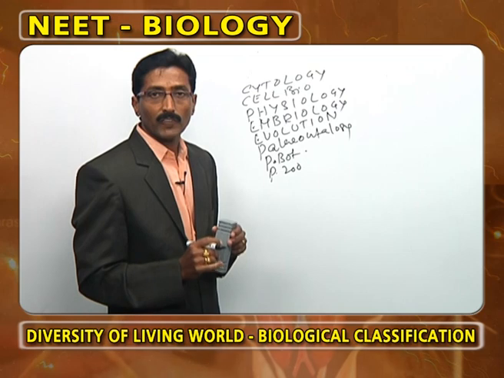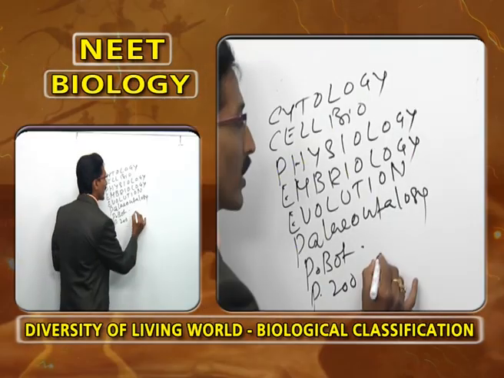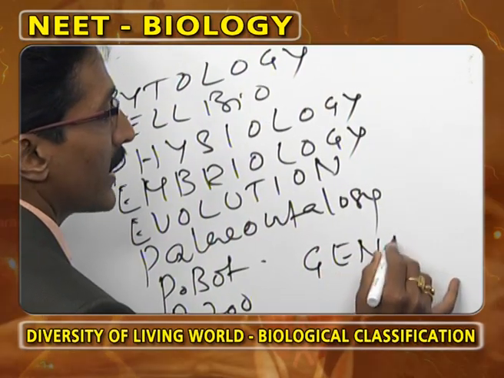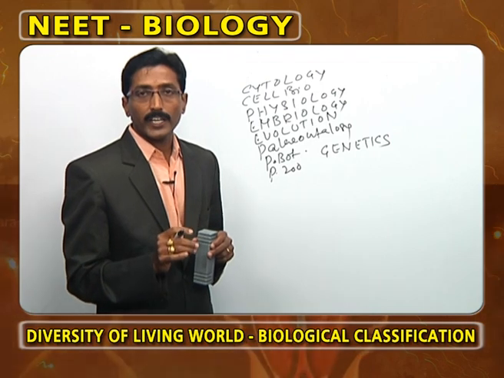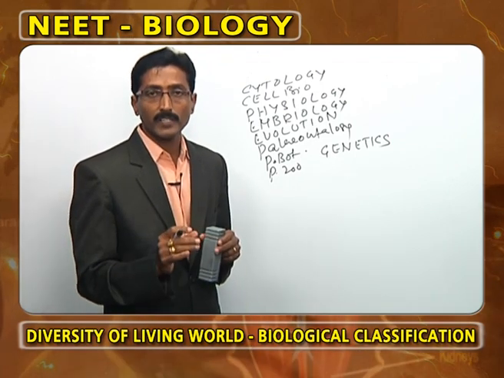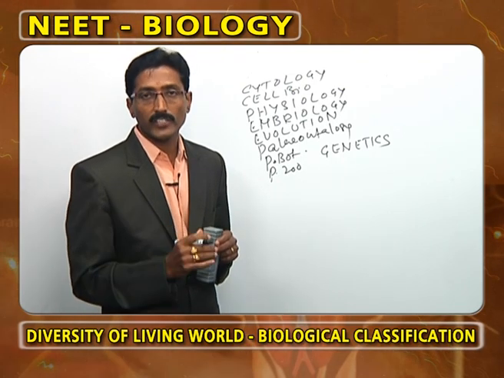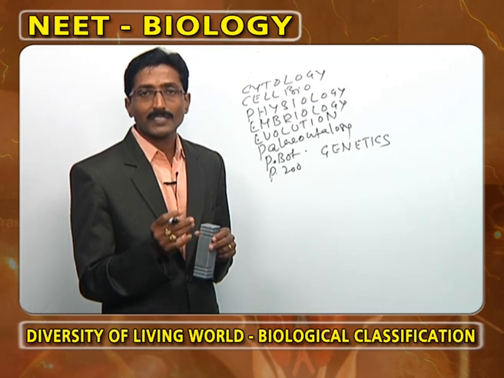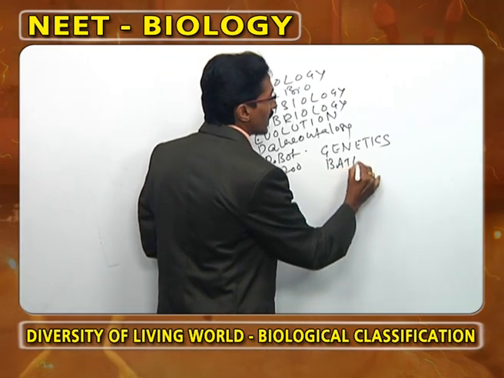The study of animal fossils, that we call paleozoology. Now it is followed by genetics. What is meant by genetics? The inheritance of characters from one generation to another generation. It means genetics explains not only inheritance but also variations. What is the meaning of variations? The changes. The word genetics was proposed by Bateson.